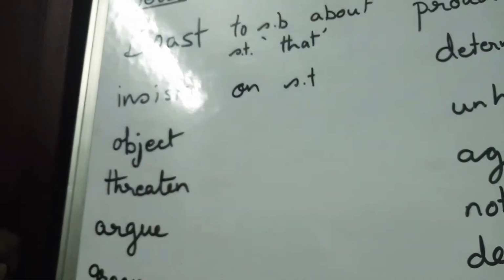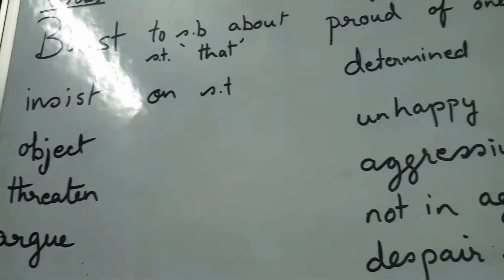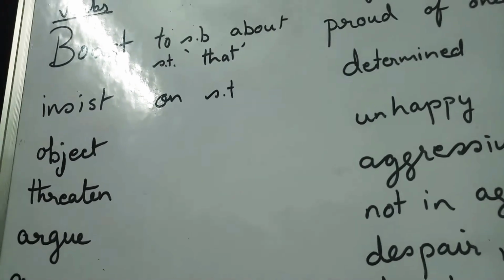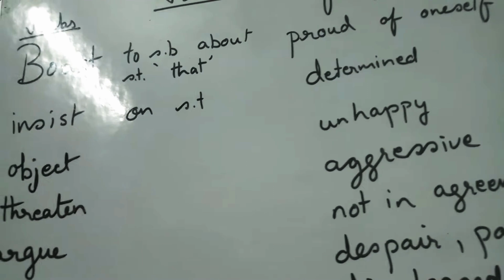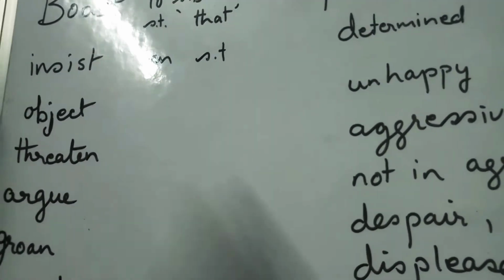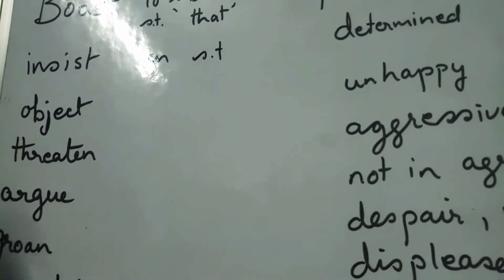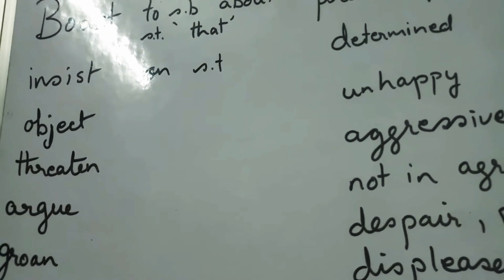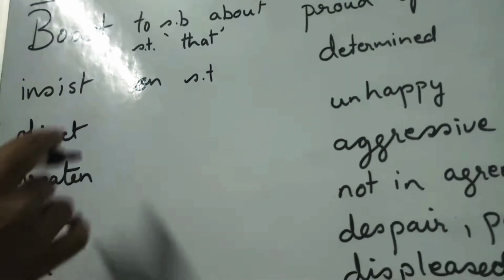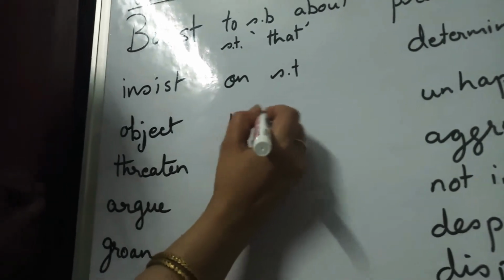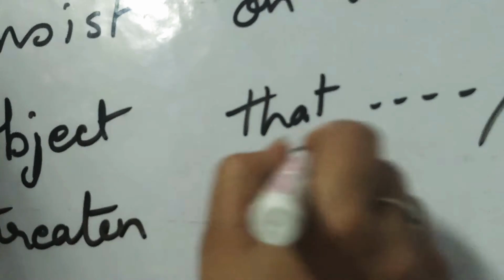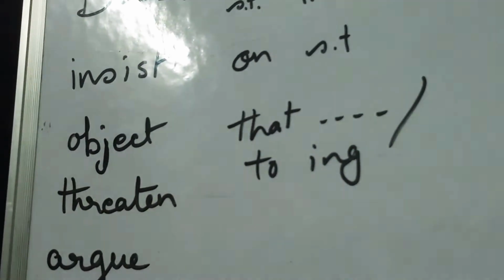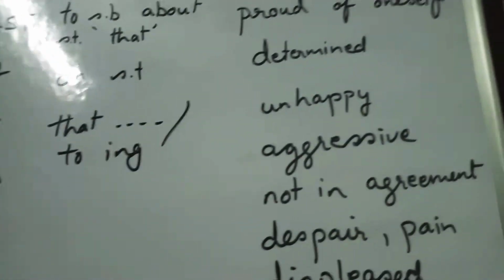Now, object. Object is something when we are obviously unhappy, the feeling is unhappy, we are not satisfied with something. I object to you doing this work. I object, me lord, for further hearings. Something which we are not happy being done, and this goes with to plus ing. This is the sequence that we use for object.